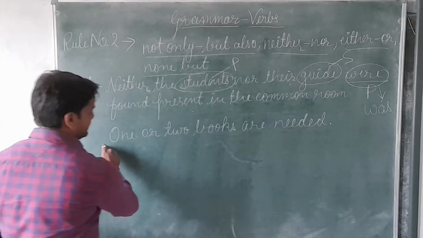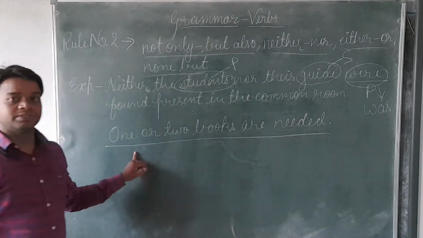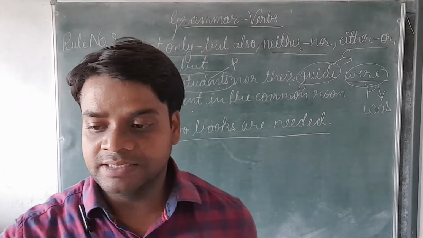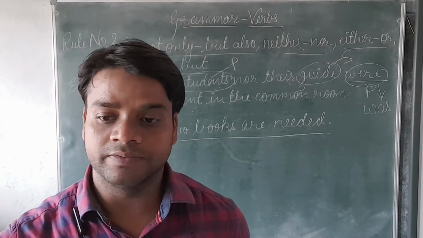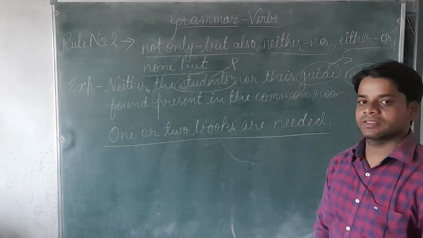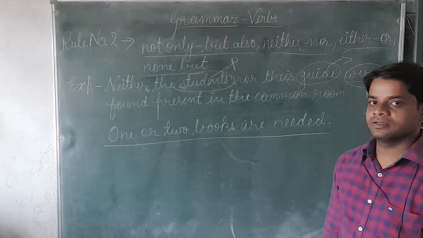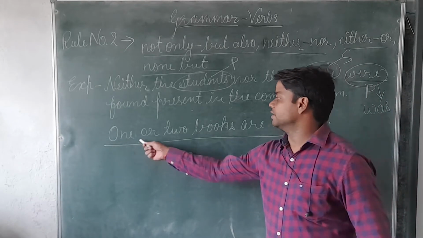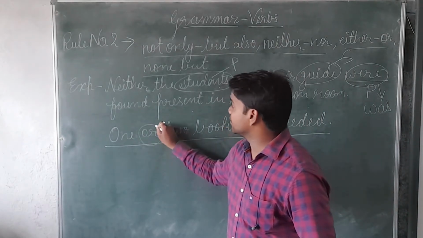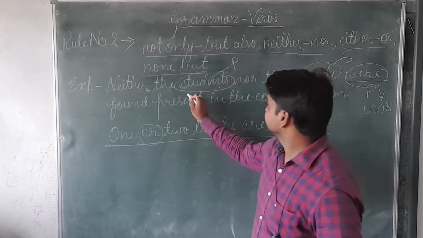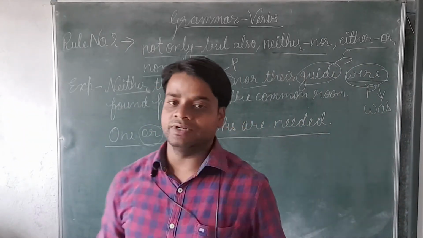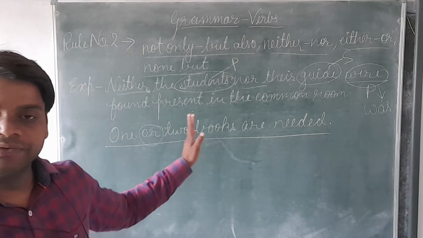Now we will see the next example. See and tell me, is it correct or wrong? Please, can anyone try? Yes, one or two books are needed. Once again, here the word or is given, and there neither nor is there. So according to that only, we have to use the verb according to the second subject.